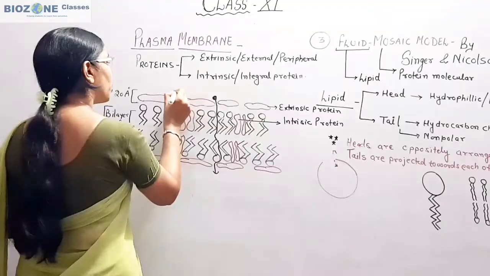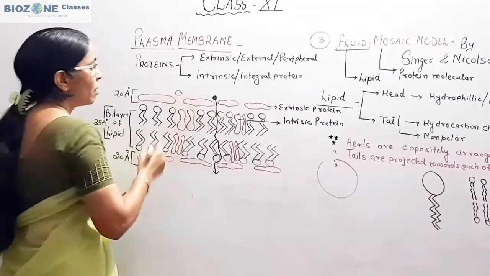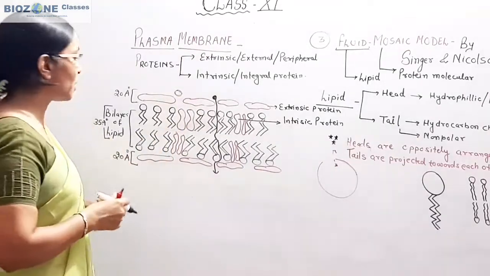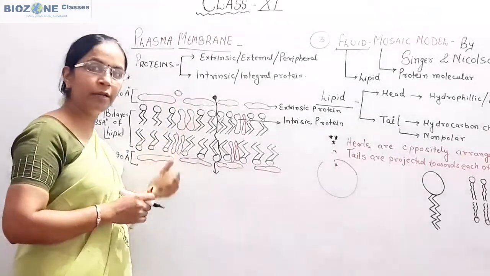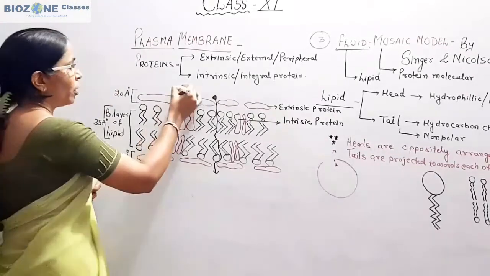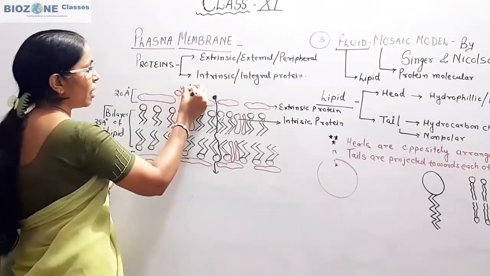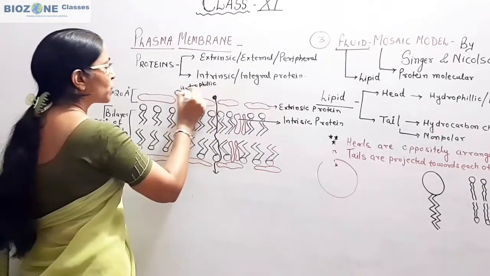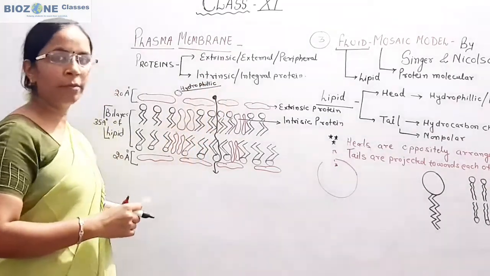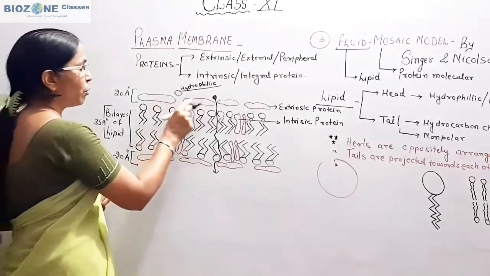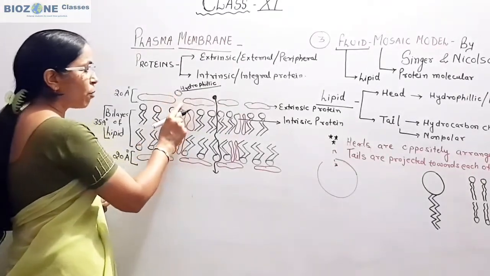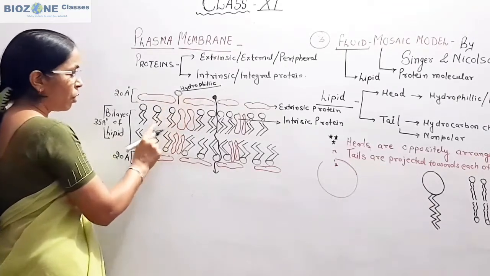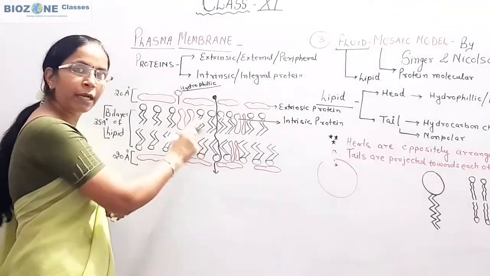But what about those molecules which are hydrophilic, or you can say the molecules which are insoluble in lipid? Remember these are hydrophilic or polar molecules. Hydrophilic molecules can pass across the pore diameter of the extrinsic protein, but they cannot be transported across the lipid.